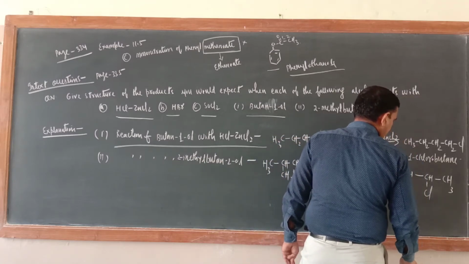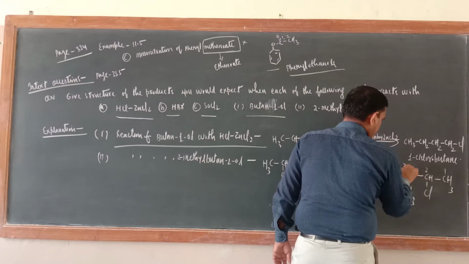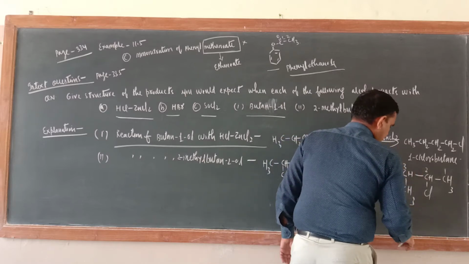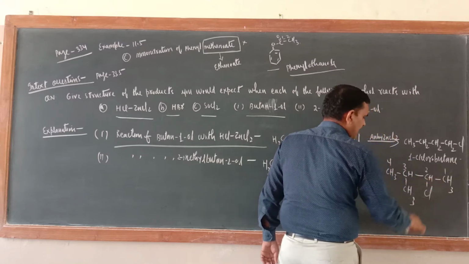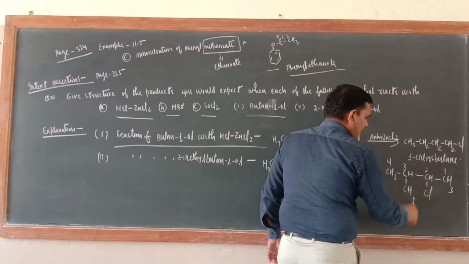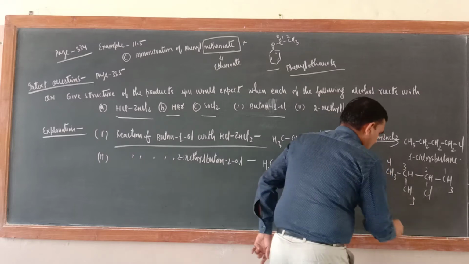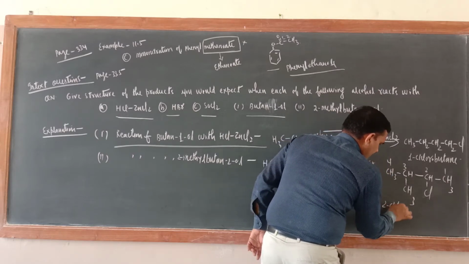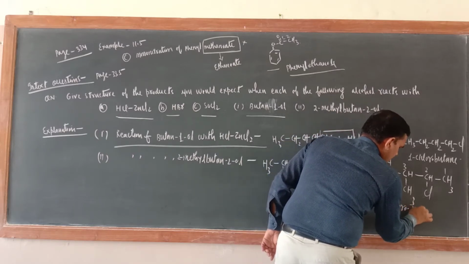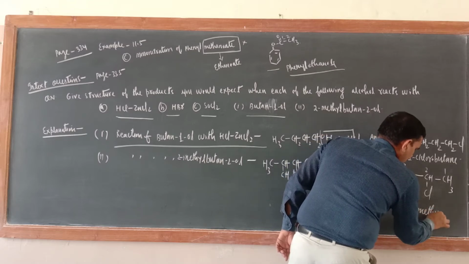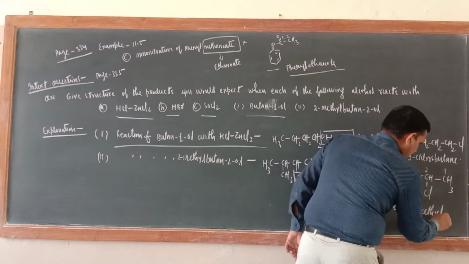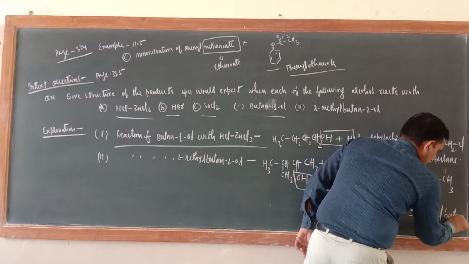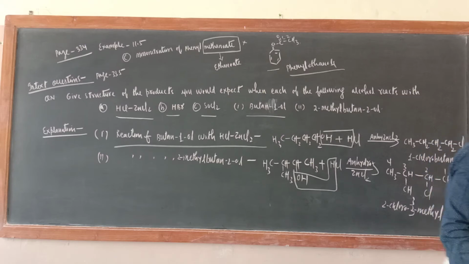The name of this product: numbering 1, 2, 3, 4. Alphabetically, chloro comes first, that is why I started numbering from this side, because this is not a functional group. So the name is 2-chloro-2-methylbutane. Okay, this is also finished.